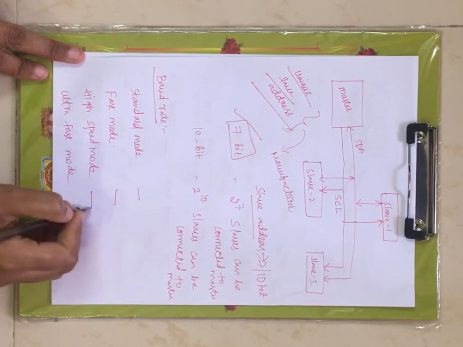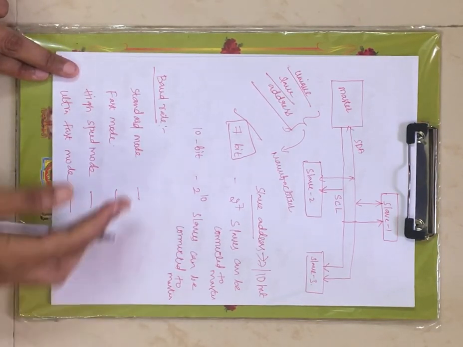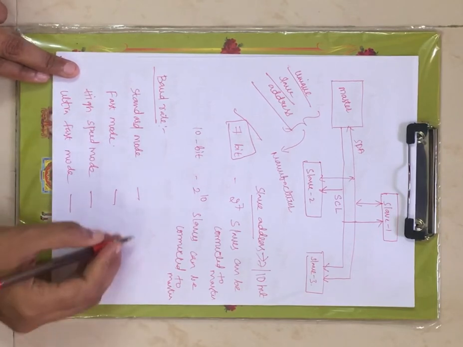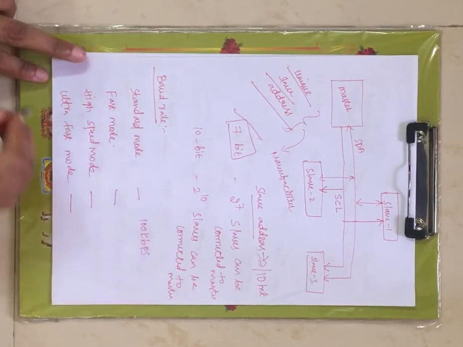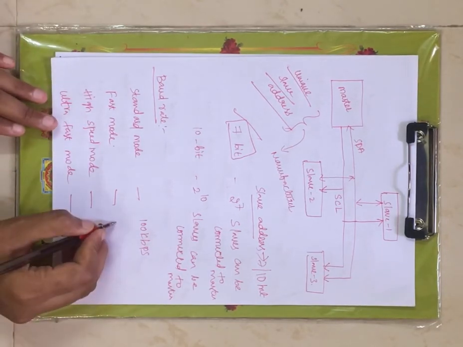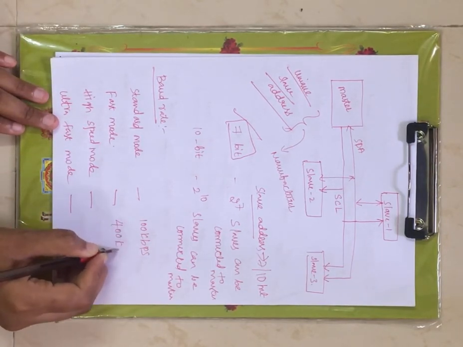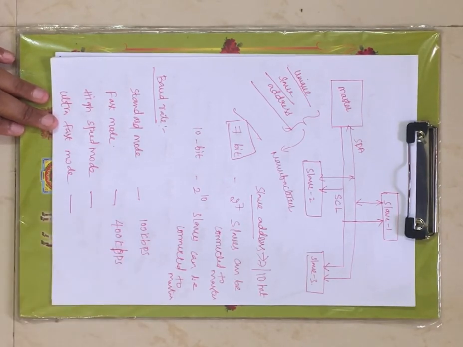Now these are categorized based on the number of bits that you are transmitting between the master and slave, right? If it is under standard mode, you can transfer only 100 kilobits per second. If it is under fast mode, 400 kilobits per second are transferred.